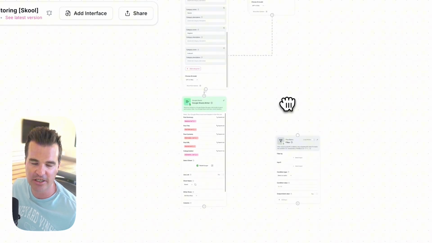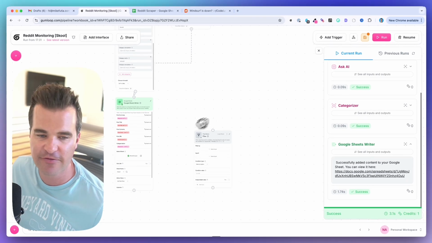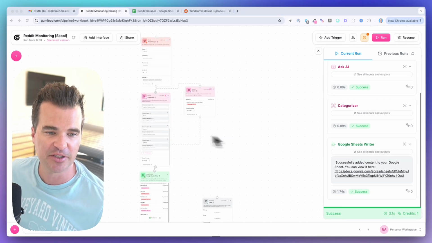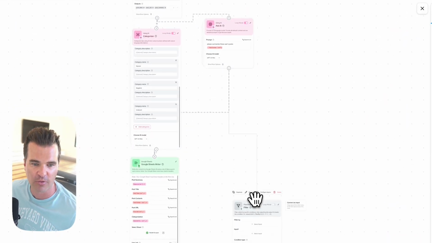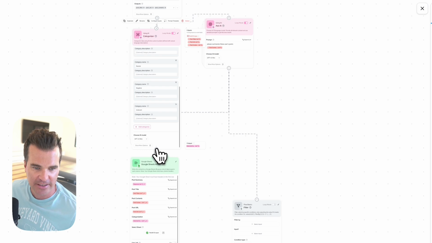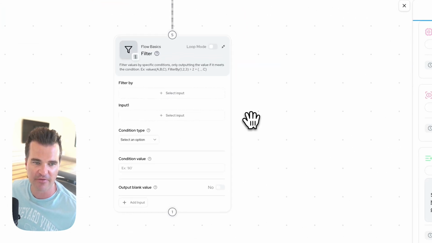Now, what we need to do is, again, provide the inputs to the filter node here. And for those inputs, again, we're going to do the same thing. Reddit scraper, AI categorizer, and Ask AI. So you want to drag all 3 of those outputs into the filter node over here. All right, and let me zoom in so we can see we have our connections there.